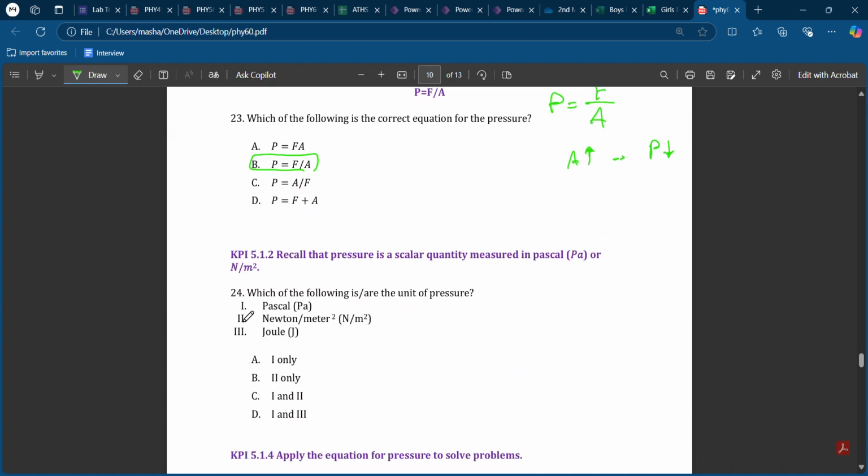Which of the following is or are the unit for pressure? We have multiple units for the pressure, either Pascal or Newton per meter squared, depending on the formula, okay? So it is A, 1 and 2.